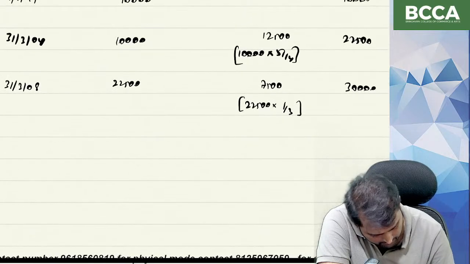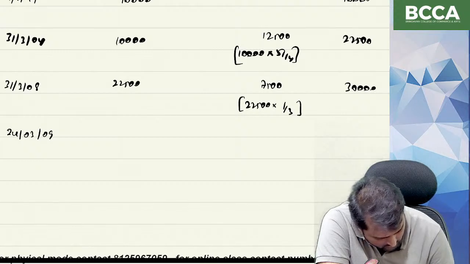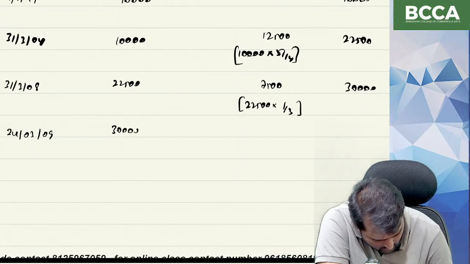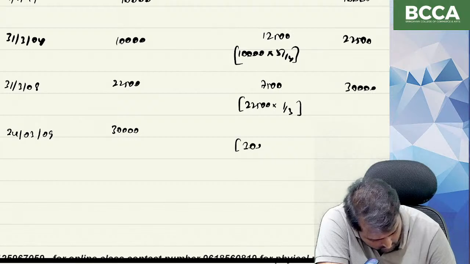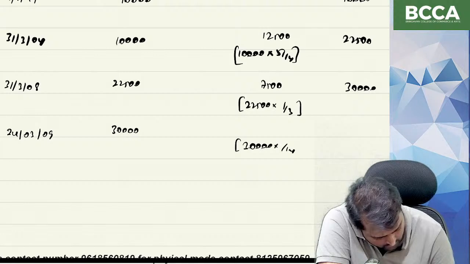24th March 2009. 30,000. What is the ratio? Next 4. 30,000 into 1:4.